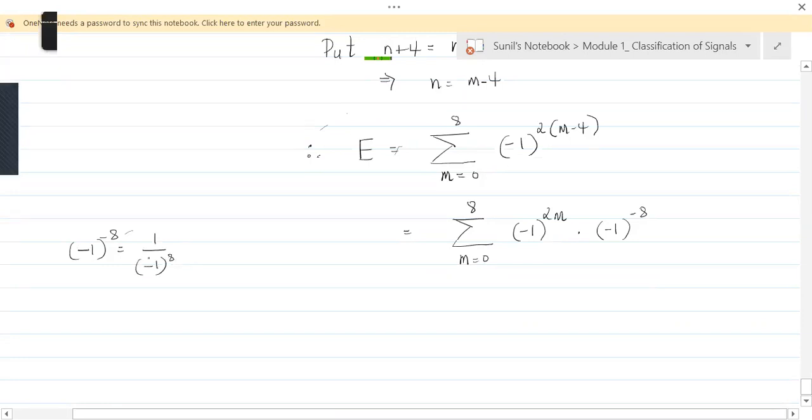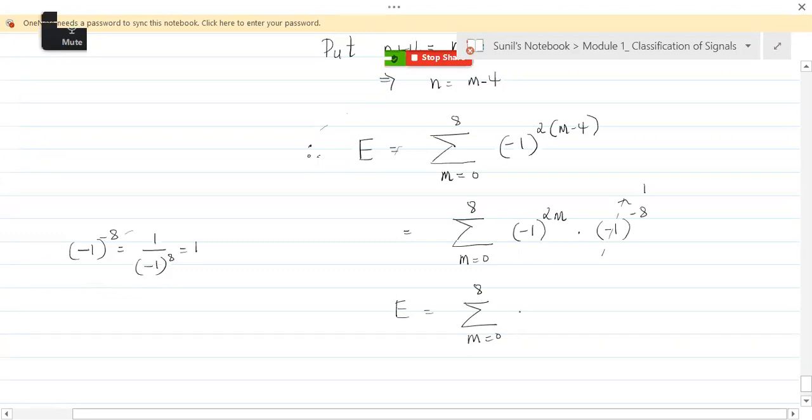Yes or no? This power which is minus 8 in the denominator, if you take that to the numerator, it is in the numerator, right? If we take the whole term in the denominator, this minus would become plus. And any minus 1 to the power, if it is even power, then it is 1. So this would become 1. You're left with m ranging from 0 to 8, minus 1 to the power 2m.